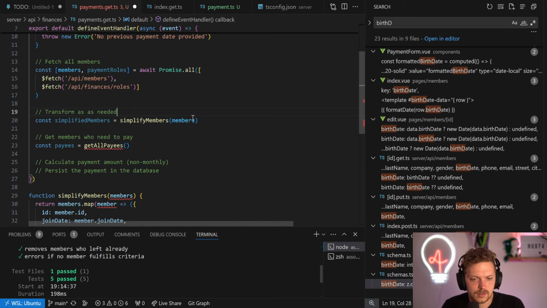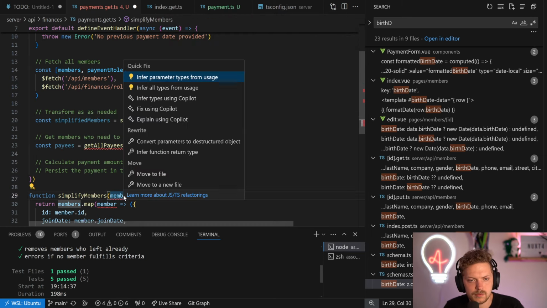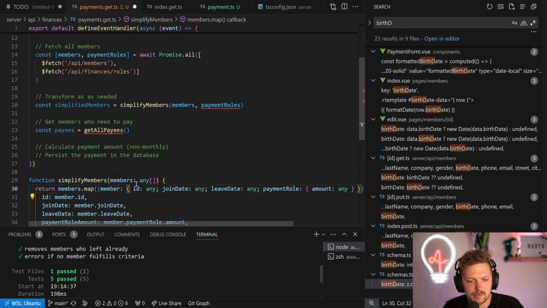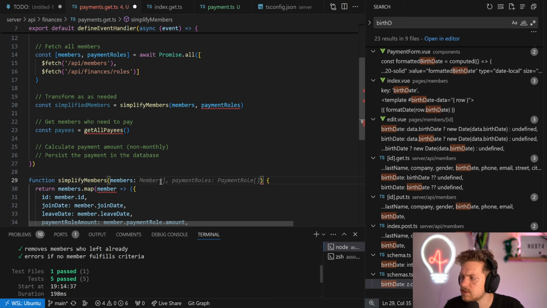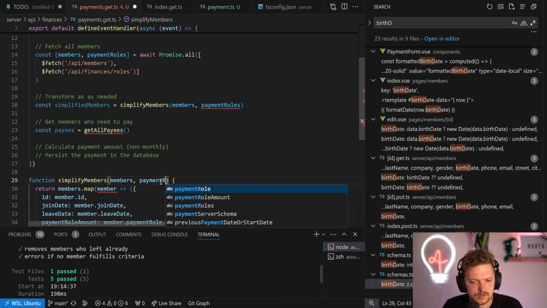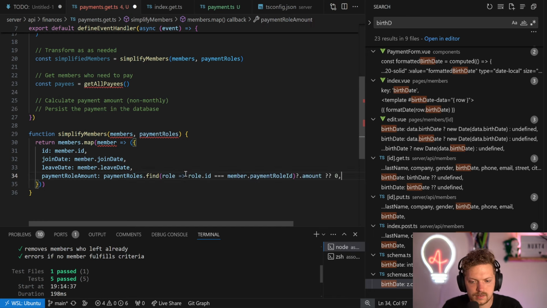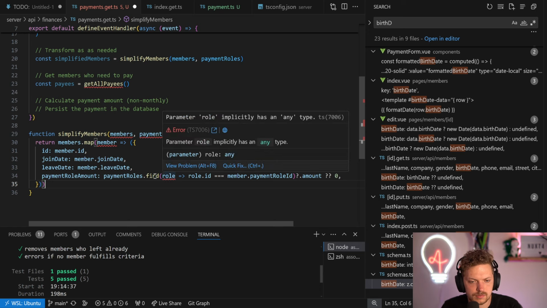And then we have to also put in the payment roles here. We can probably just infer the types from usage. It's just a bit ugly. Yeah. Would be nice to define a general type, but let's see. Members, payment roles. So what we want to do is here we want to say payment roles, find, and then give the amount, or it's a 0. That's perfect.